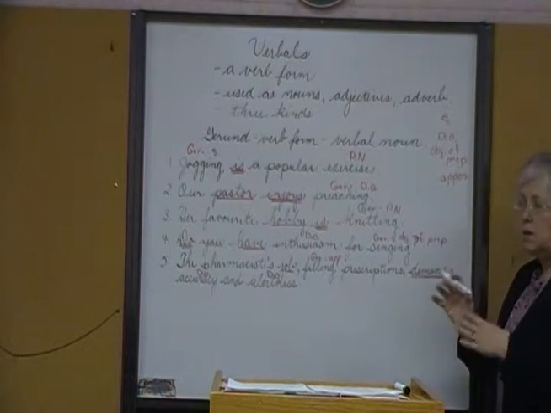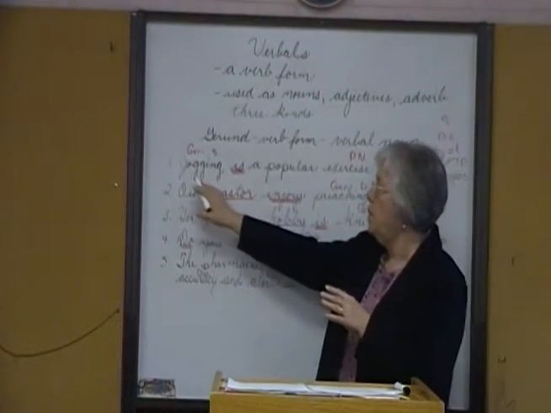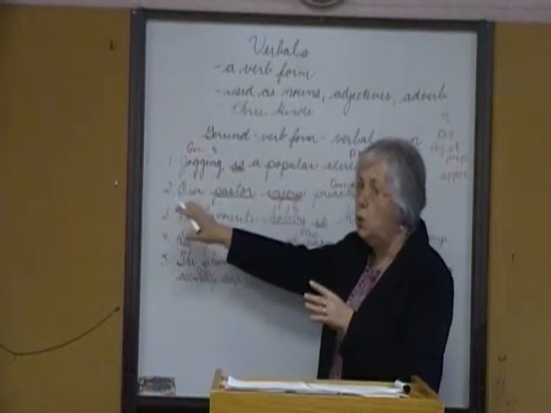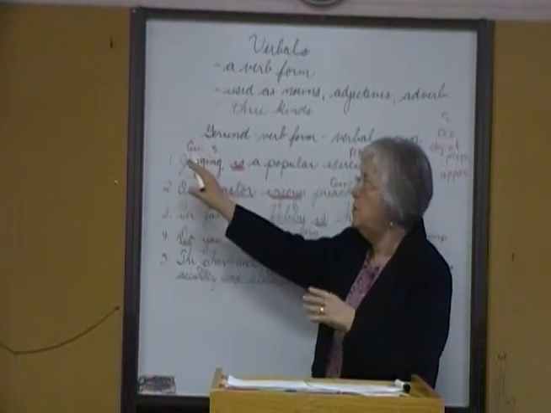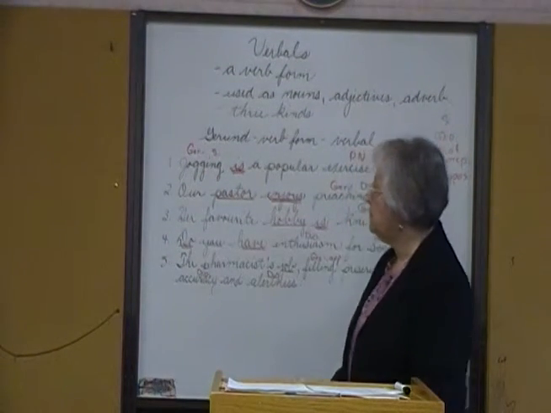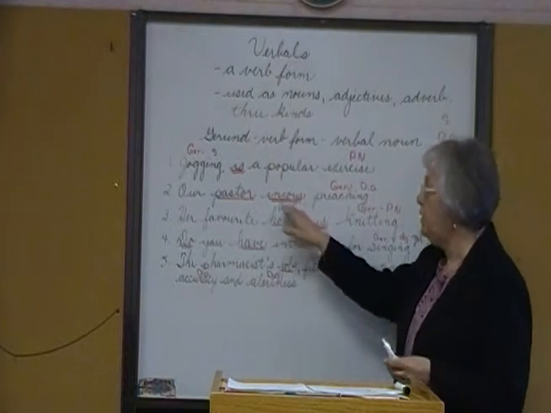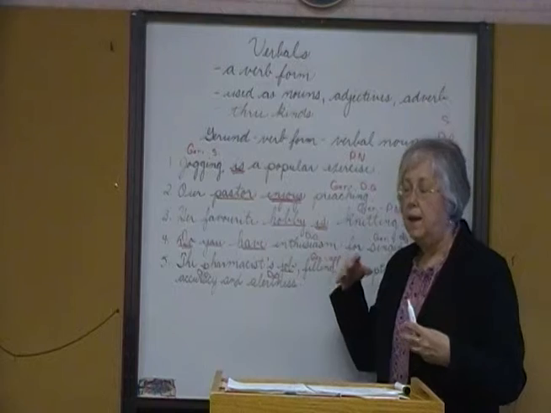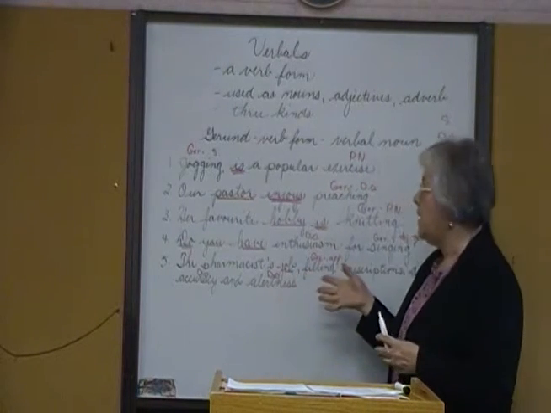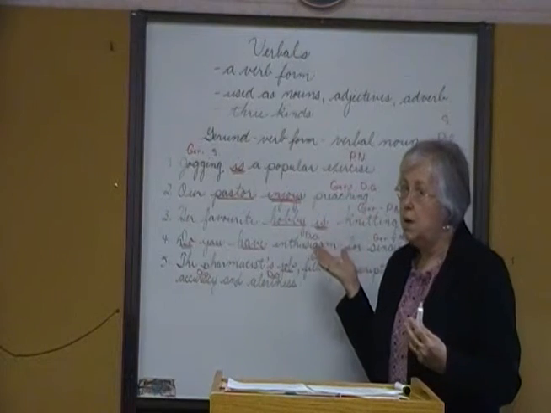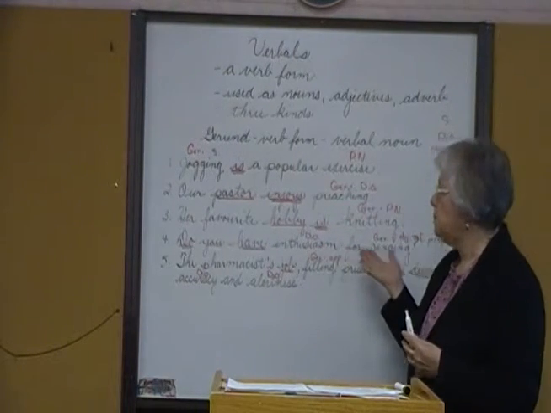So you have to look at the location. Notice in number 1, it's at the beginning, it comes before the verb. It answers who or what before the verb, so the gerund is acting as a subject. In number 2, this one is following the action verb. It answers the question what after the action verb, so therefore it's acting as a direct object, the verbal noun.